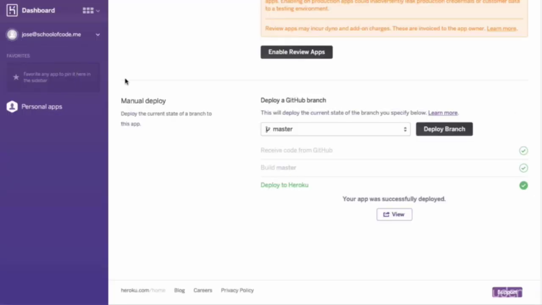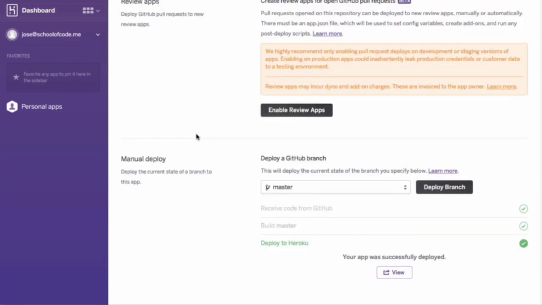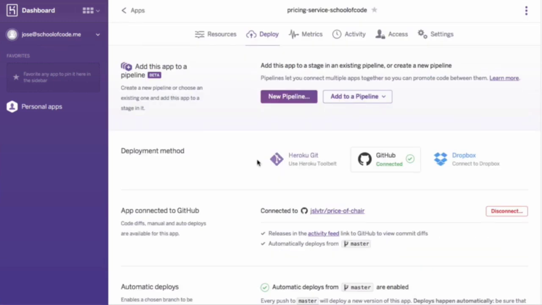So we cannot really use our local MongoDB, which means we need to be running MongoDB somewhere else where Heroku can access it. And fortunately, Heroku provides some free MongoDB hosting as well. So in the next video, we're going to be adding that add-on, which will allow our app to use MongoDB. So I'll see you in the next video.